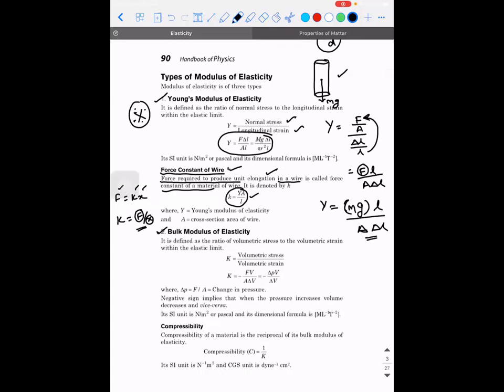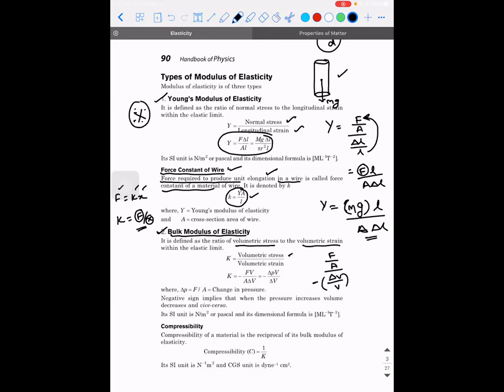Next is the bulk modulus of elasticity. So how do you define it? Bulk modulus is defined for a three-dimensional object, especially in the case of liquids, because liquids have a bulk modulus of elasticity. It is defined as the ratio of the volumetric stress to the volumetric strain. Volumetric stress is given as F divided by A, also called hydrostatic stress, as I told you, and the strain is delta V divided by V.